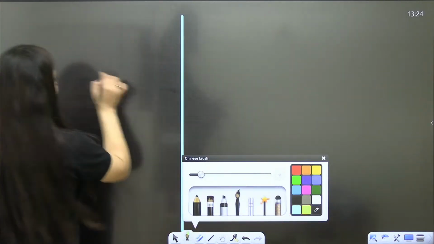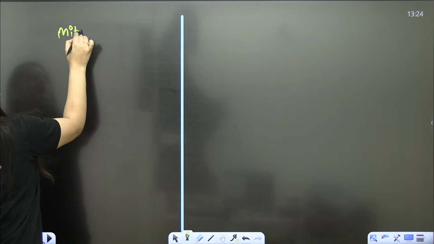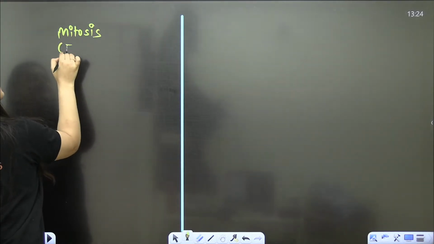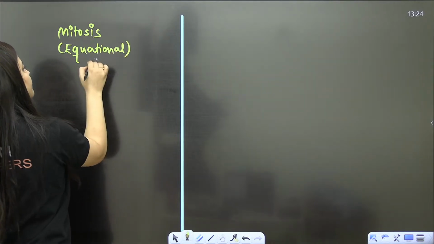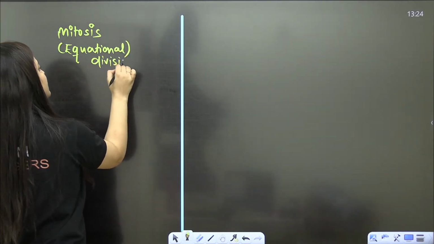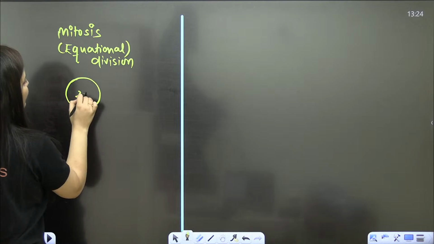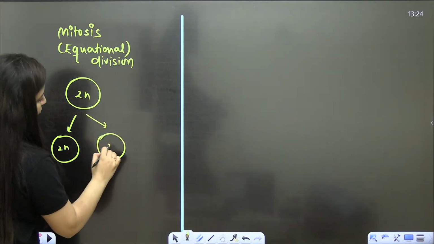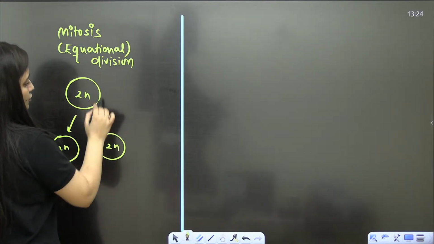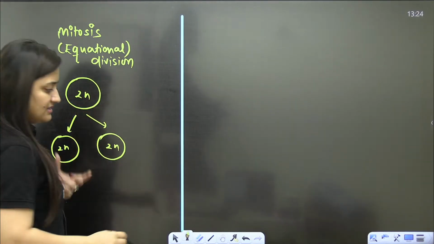Now let's talk about these two. I told you already, what is mitosis? It is the equational division. The daughter cells will have the same number of chromosomes as the parent cell. So one parent cell, two daughter cells, this is mitosis.